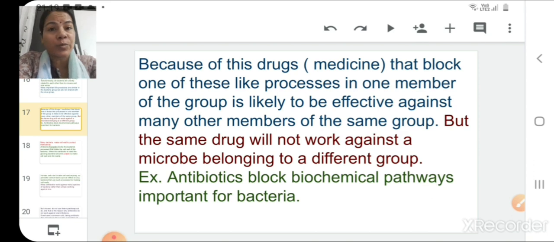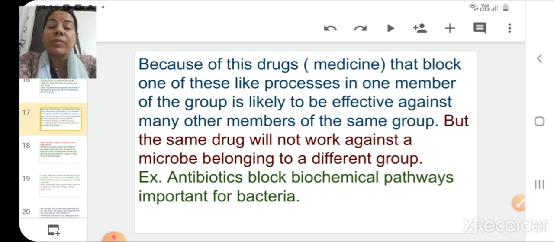Children, here it is very important to understand the meaning of this statement. The word drug is used here. That drug is nothing, just a chemical which acts as a medicine. So how does this drug work, that we are going to discuss now. By blocking some of its pathways. And it blocks the pathways in such a way that the bacteria or the causative agent is not able to grow itself in the host.